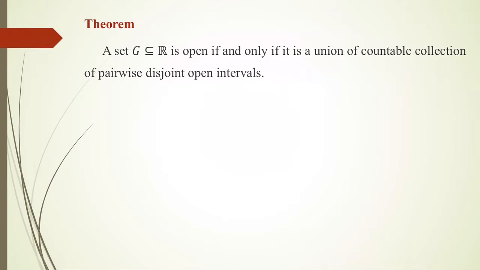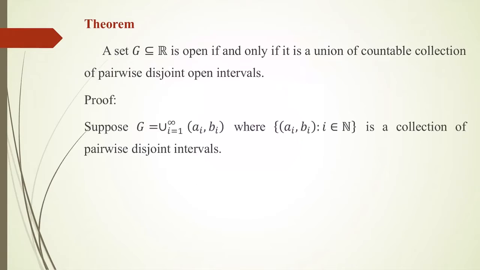So we have to prove this theorem. Since this is a necessary and sufficient condition, we have to prove that if G is open, it can be written in this form, and if a set is a union of a countable collection of pairwise disjoint open intervals, then it is open. You have to prove both parts. So I am moving to the proof.